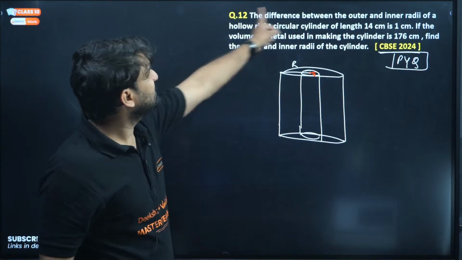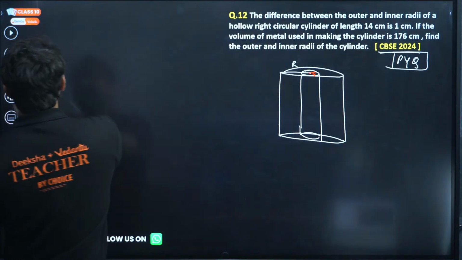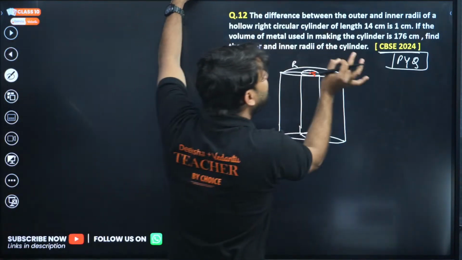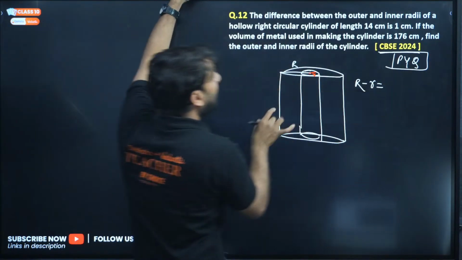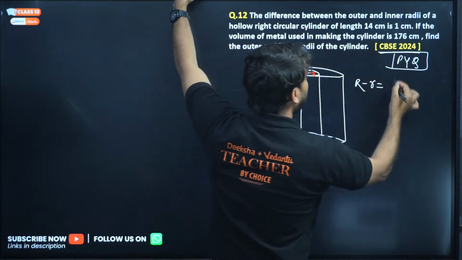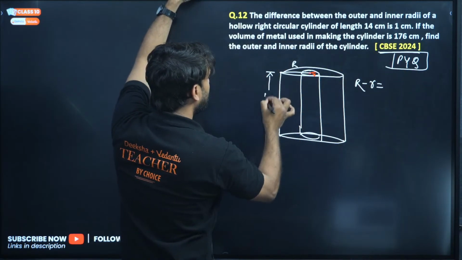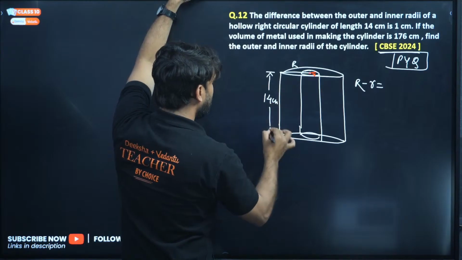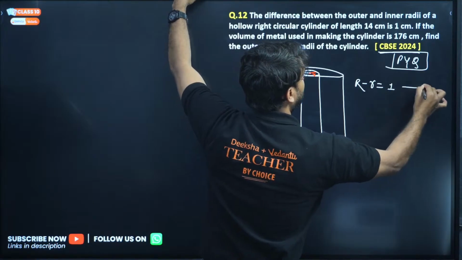Now, what is the first statement? Look at the first statement, my dear. The difference between the outer radius, capital R, and the inner radius, small r, of the circle is of length 14 centimeter, and the difference is 1 centimeter. So this is 1. I am calling this the first equation: R minus r equals 1.